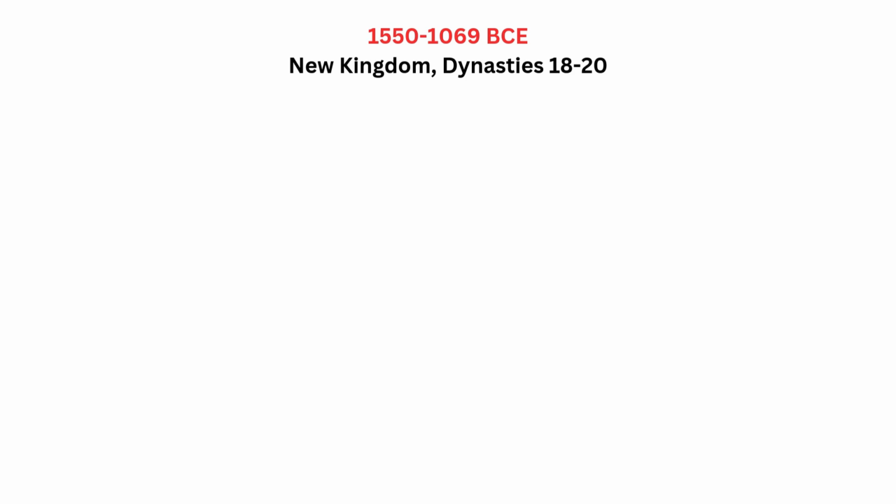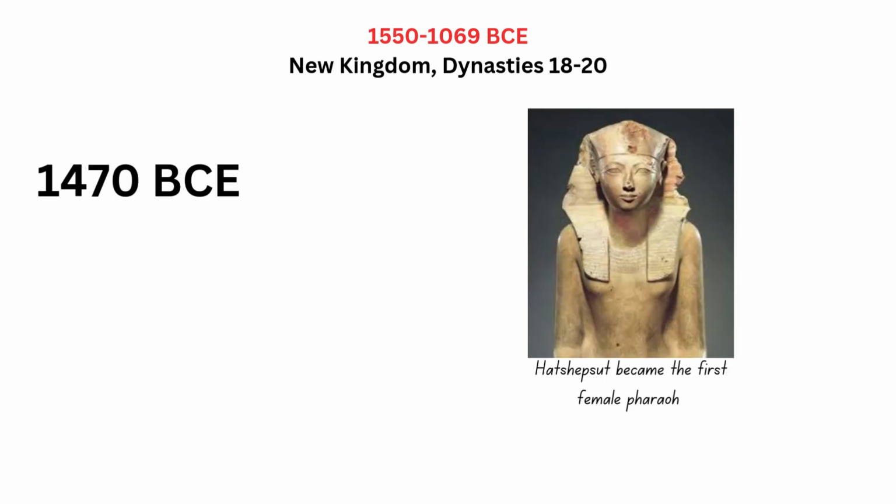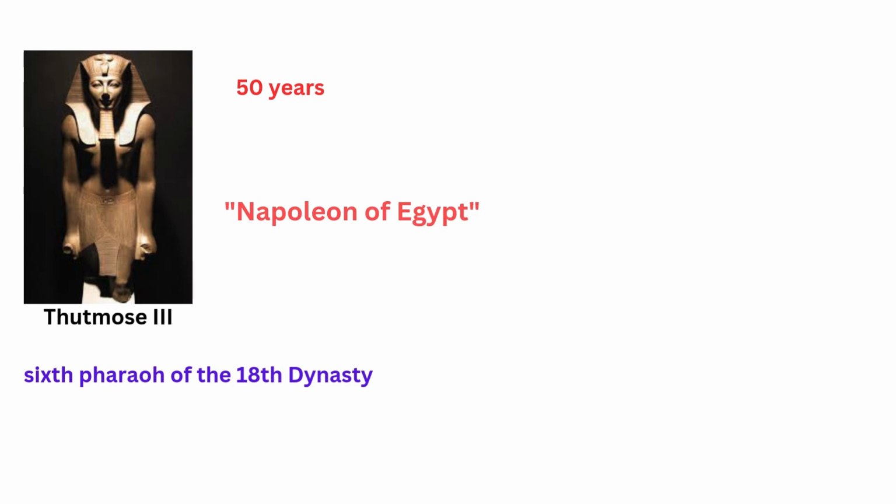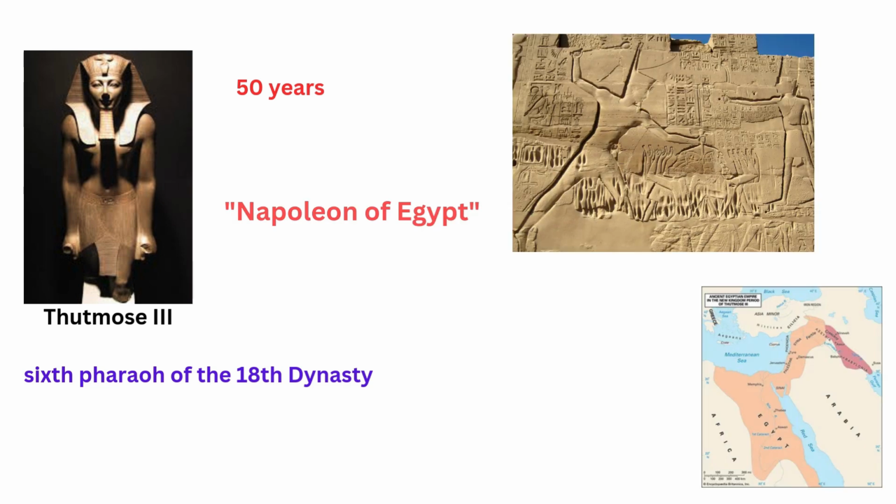New Kingdom. In 1470 BCE, Hatshepsut became the first female pharaoh and ruled successfully. Thutmose III, the sixth pharaoh of the 18th dynasty, ruled for over 50 years and is often called the Napoleon of Egypt by modern scholars. He led Egypt to its greatest military and economic height, conquering lands in northern Syria and Nubia.